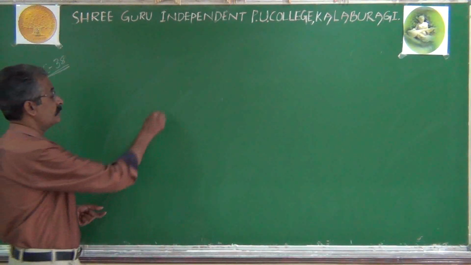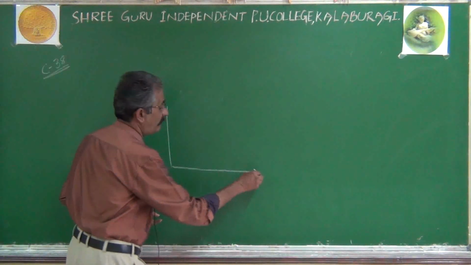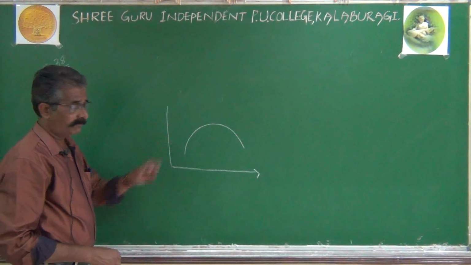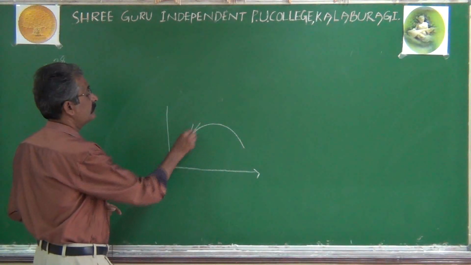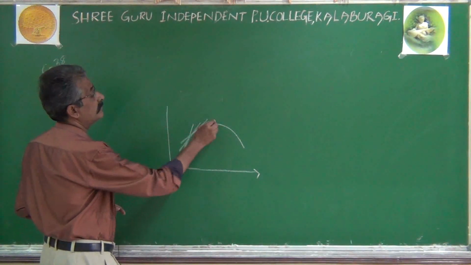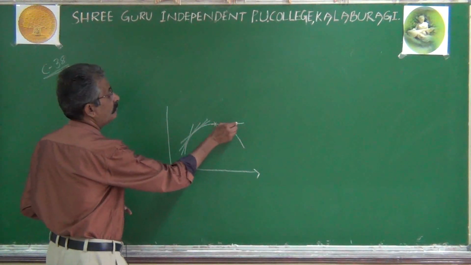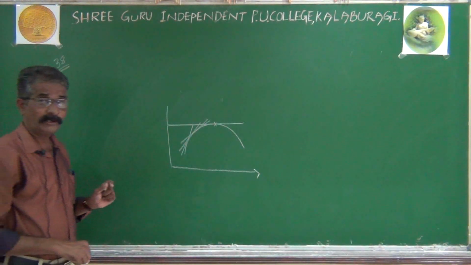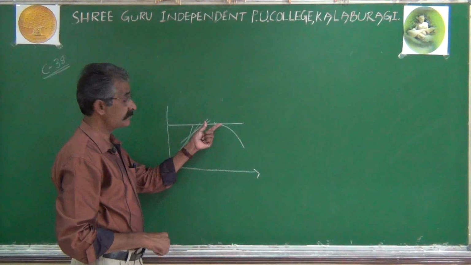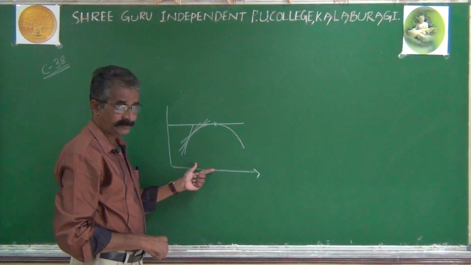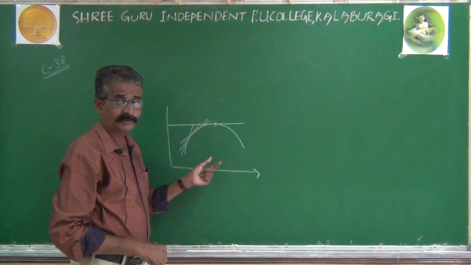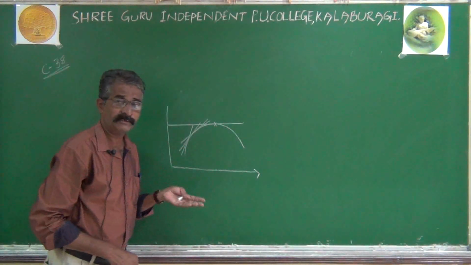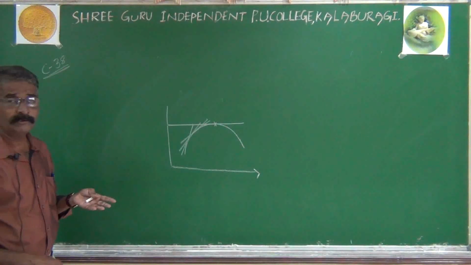Suppose we have a curve, and on this curve there are a number of points. At every point, we can draw the tangent. Especially at this point, when we draw the tangent, it is parallel to the x-axis. A line parallel to the x-axis means the angle psi is 0, tan psi is 0, so the slope will be 0.